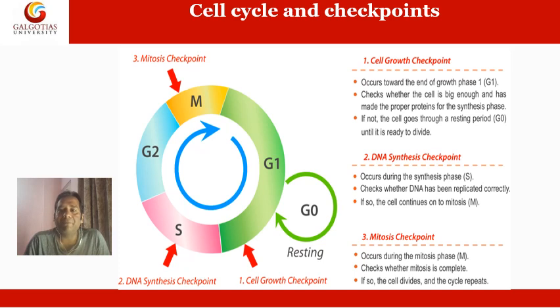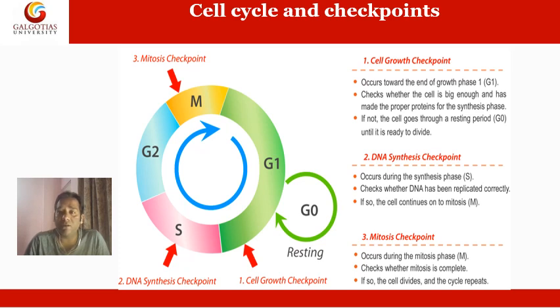Now the cell cycle has three checkpoints which arrest the cell activity before undergoing cell division if they find a certain kind of error during the cell cycling processes. So what are these checkpoints? The first checkpoint occurs at the end of the G1 phase, also called the cell growth checkpoint. Then another checkpoint occurs during DNA synthesis, called the DNA synthesis checkpoint. And the last is the mitotic checkpoint. Let us discuss these checkpoints one by one in detail.